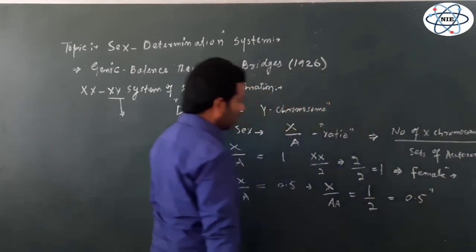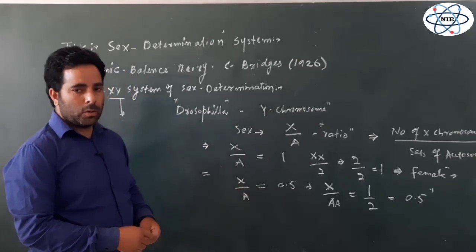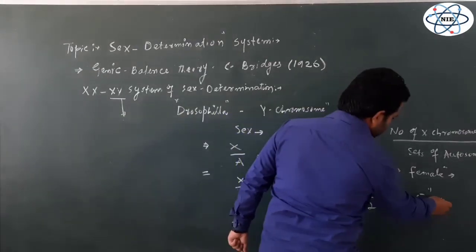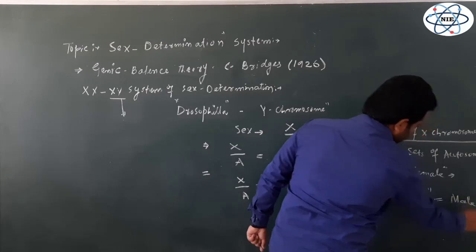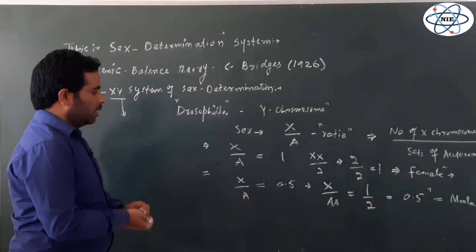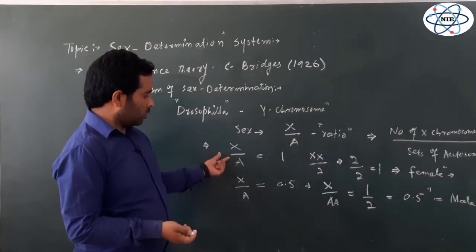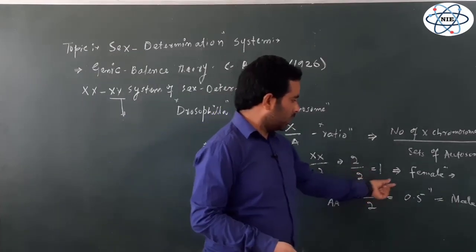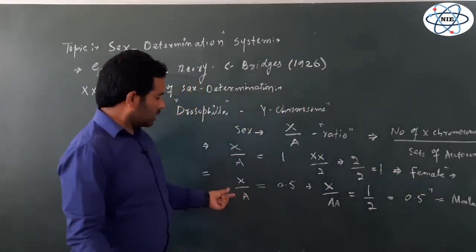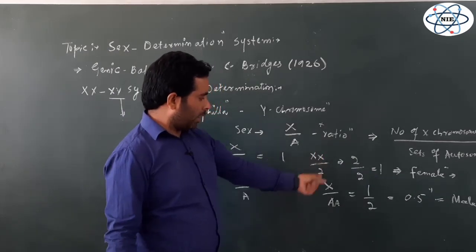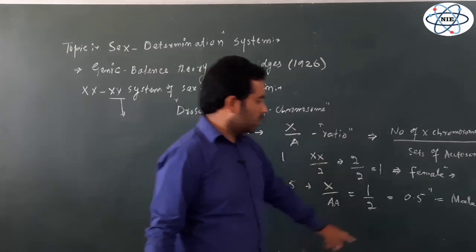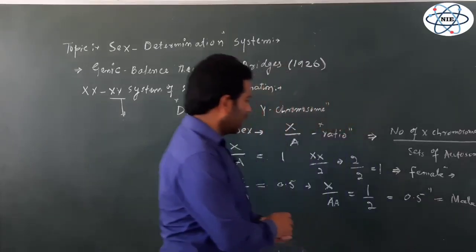And when the ratio of X over A is 0.5, the individual is male. So when the X over A ratio is 1, the individual is female, and when the X over A ratio is 0.5, the individual is male.